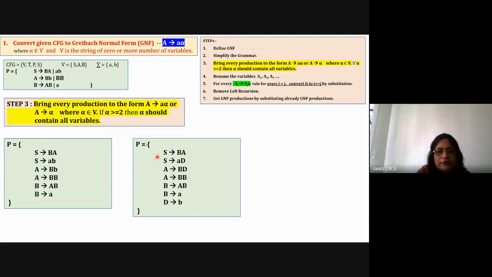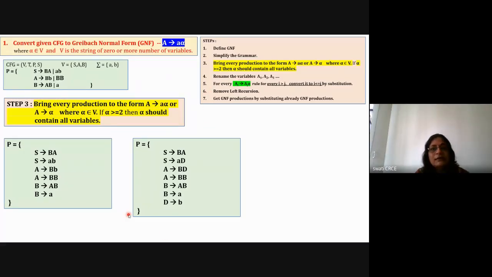Now, different people solve this problem in different ways. Sometimes what they say is that in this particular step, you convert the grammar into CNF format, and then you can use it. And in some places in books or on the internet, you might see that instead of step 3, they convert the grammar into CNF as a first step. The first step of GNF is to convert the grammar into CNF and then start working on that. So they do it this way also, but I am doing it in this manner as per the text.